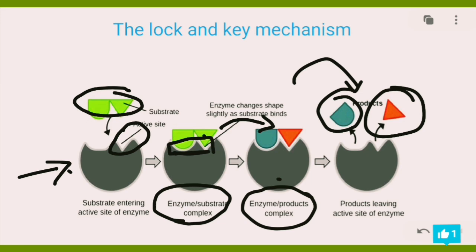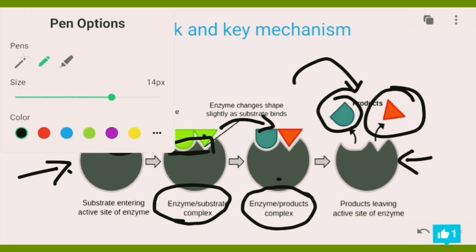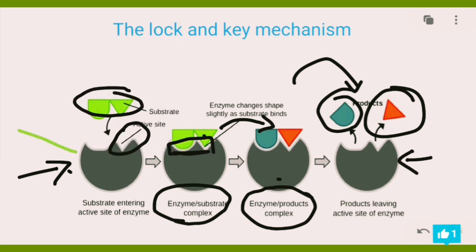And I think I missed one note. No, I did not. I definitely covered that enzymes are unchanged, catalysts are unchanged at the end of the reaction. Can you see how they look same as they were earlier? Let me show you. This is same shape. Same shape. They did not change. Can be used over and over again.